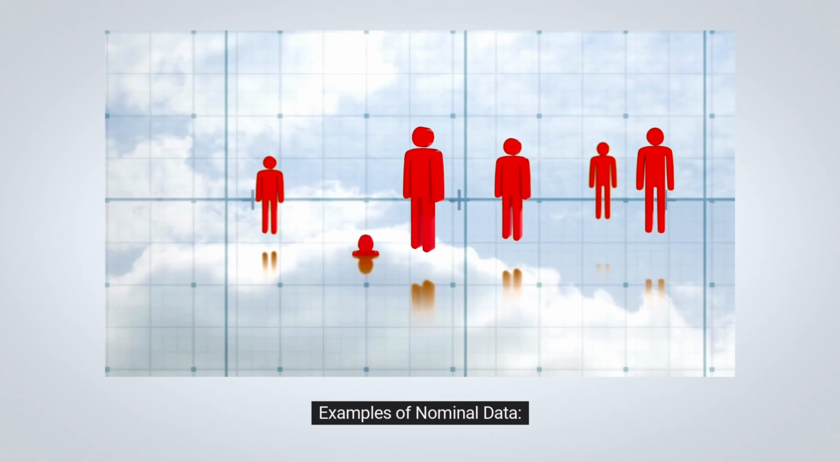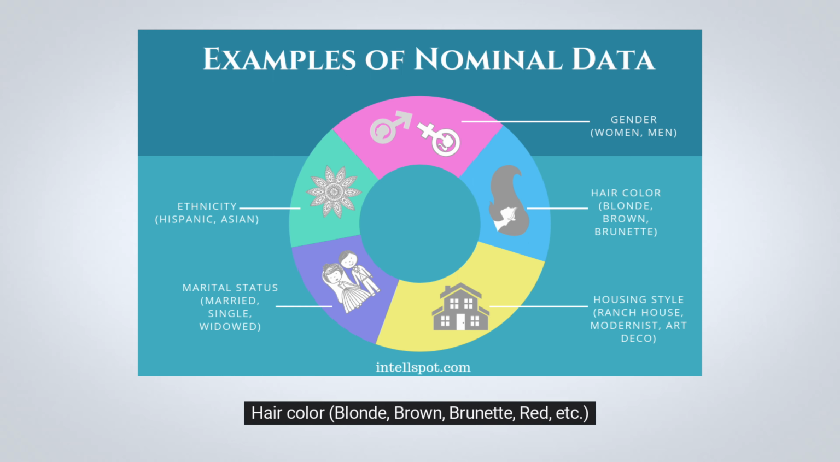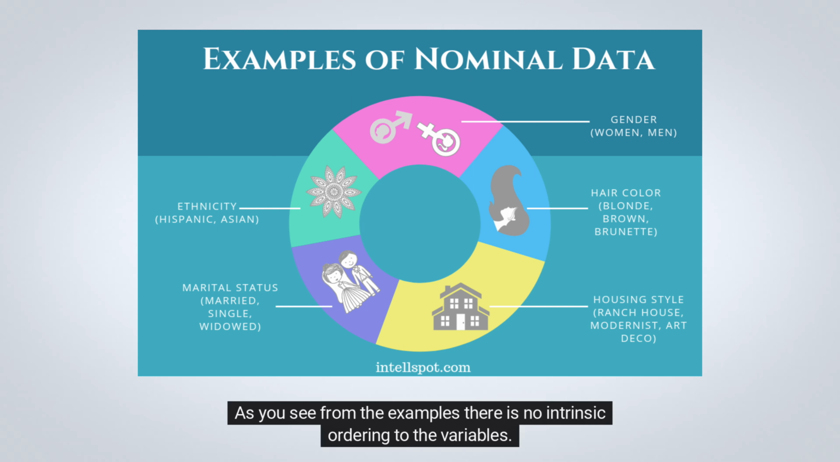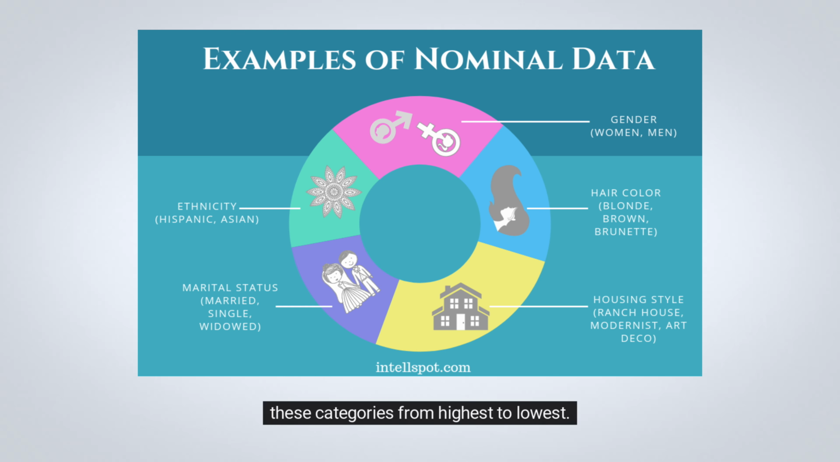Examples of nominal data. Gender, women, men. Hair color, blonde, brown, brunette, red, etc. Marital status, married, single, widowed. Ethnicity, Hispanic, Asian. As you see from the examples, there is no intrinsic ordering to the variables. Eye color is a nominal variable having a few categories: blue, green, brown, and there is no way to order these categories from highest to lowest.